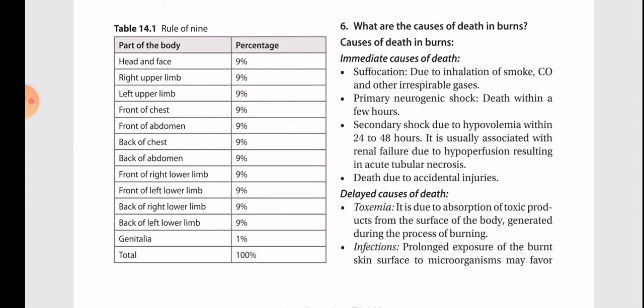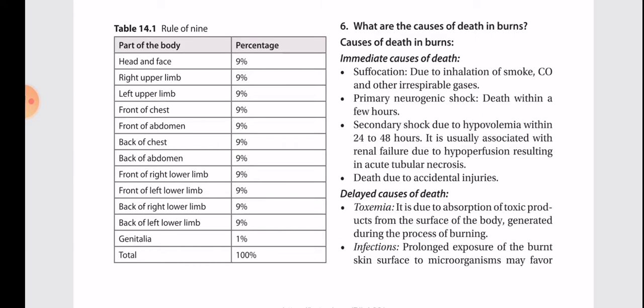What are the causes of death in burns? Causes of death in burns. Immediate causes of death: suffocation due to inhalation of smoke, carbon monoxide and other irrespirable gases. Primary neurogenic shock, death within a few hours. Secondary shock due to hypovolemia within 24 to 48 hours. It is usually associated with renal failure due to hypoperfusion resulting in acute tubular necrosis.